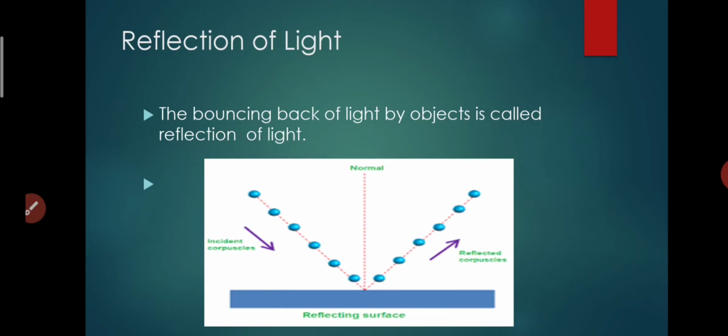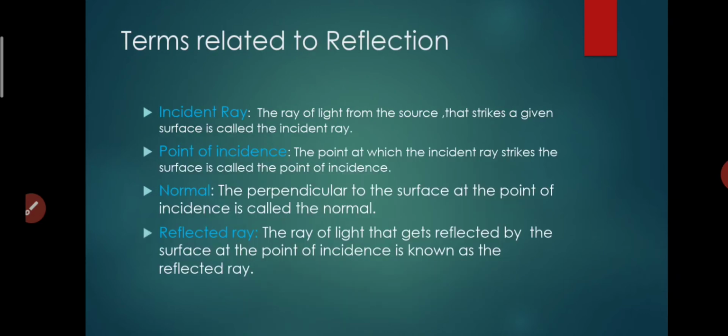The amount of light which is reflected depends upon two things. The first is the material, and the second is the nature of the surface on which the light falls. So this is the reflection of light. Now some terms are related to reflection.